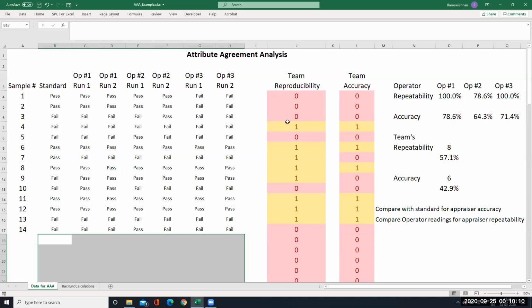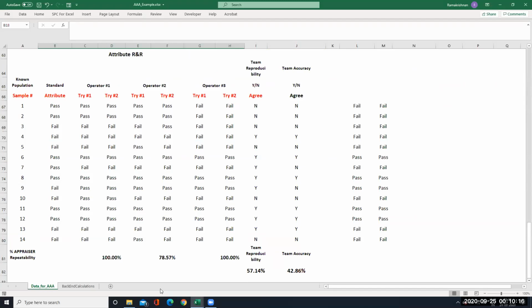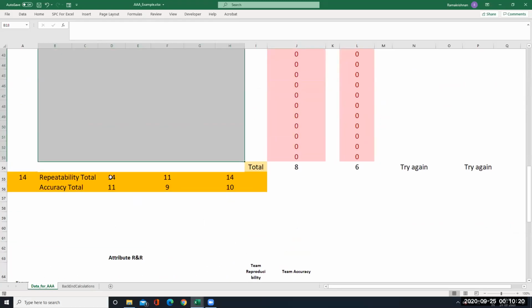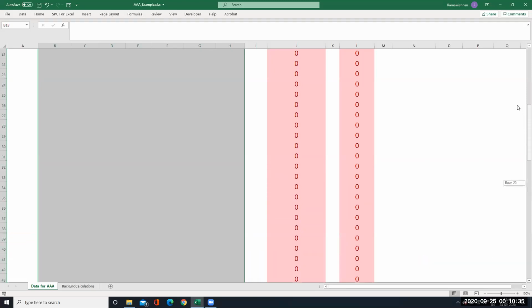And you also know where we are getting this result from. We can see it here at the bottommost. See, repeatability 14, and accuracy is 15 total for operator 1. Operator 2, 11 repeatability is there, 9 accuracy is there. For operator 3 also 14 repeatability is there, 10 accuracy is there. Therefore, the total number of data is 14.